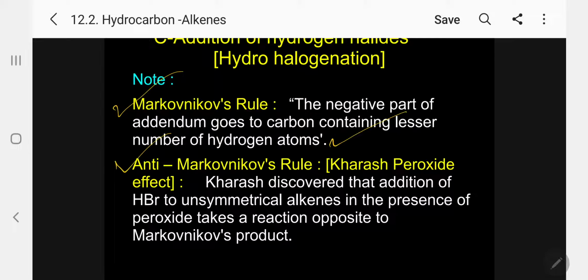Anti-Markovnikov's rule is the Kharasch effect, or peroxide effect. Kharasch discovered that addition of HBr to an unsymmetrical alkene in the presence of peroxide takes place opposite to Markovnikov's rule. Kindly follow. So this is called anti-Markovnikov's rule.